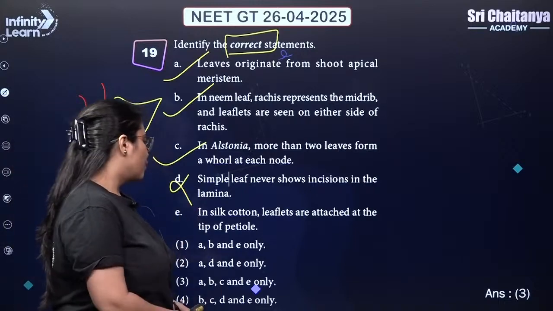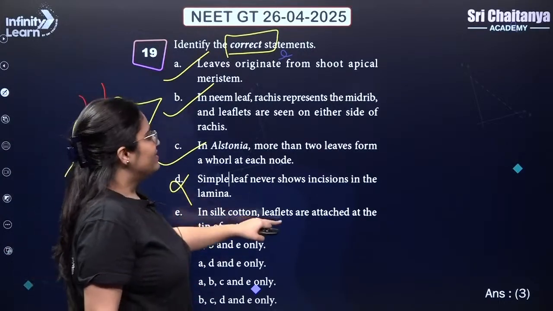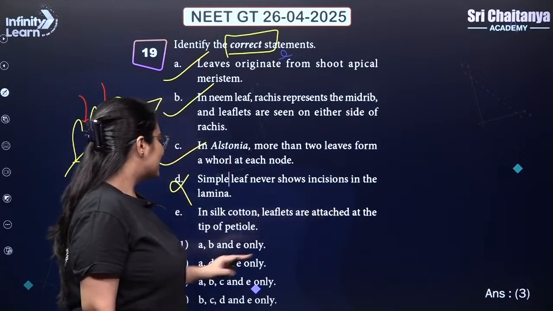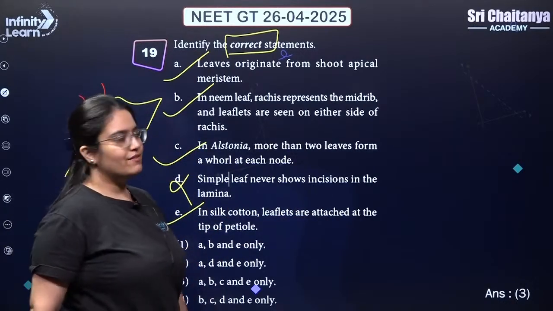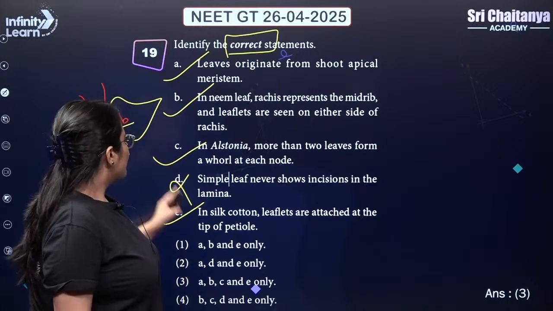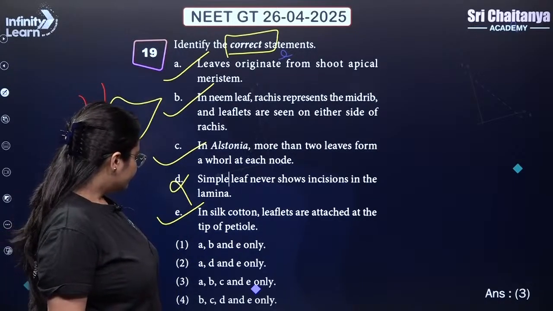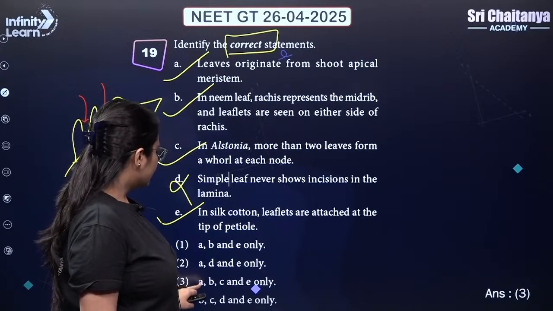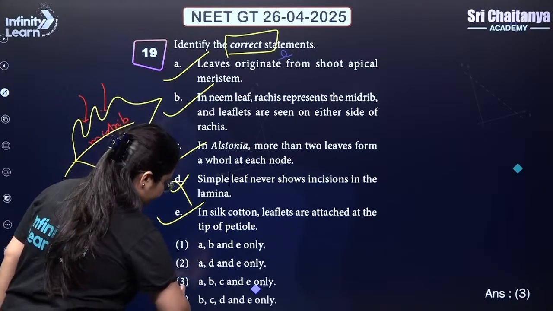In silk cotton, leaflets are attached at the tip of petiole. This is also right. Purely NCERT. Very interesting question. So only D is incorrect. So if you see over here, the third option, A, B, C and E. So answer should be 3.